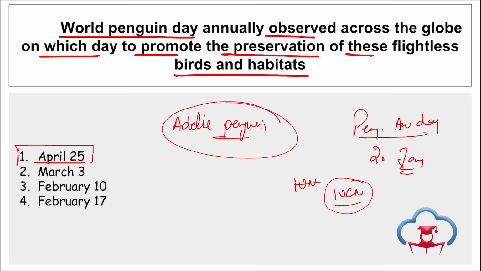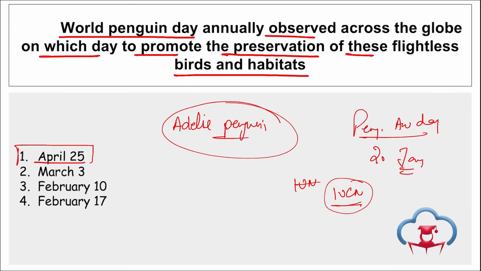Which is the Red List? It is the list that tells about the threatened species, the species that are about to vanish. Right, their survival is threatened. So in that Red List of the IUCN, the International Union for Conservation of Nature, there are 11 species of these penguins that are listed.